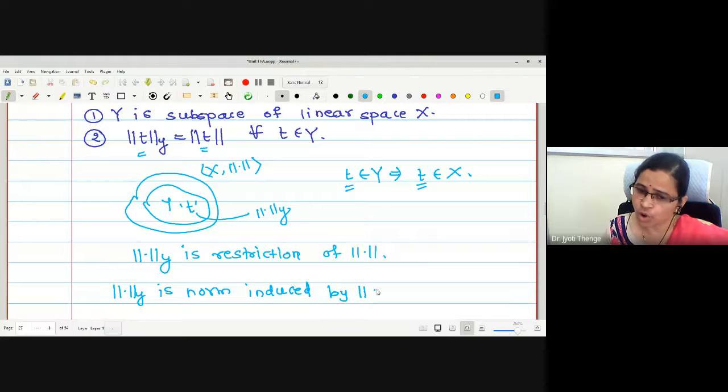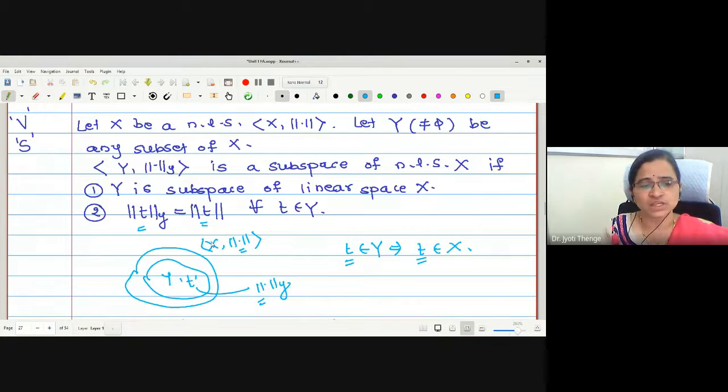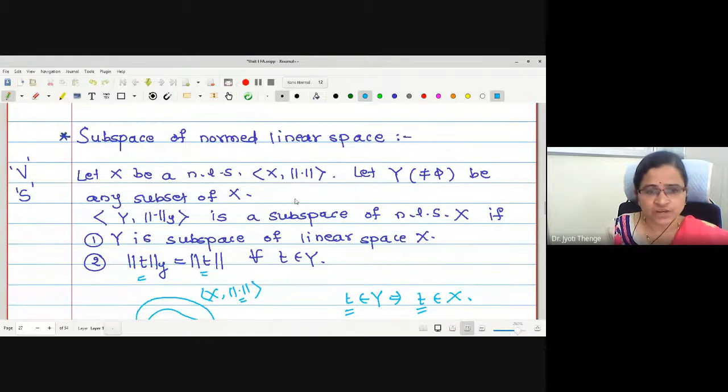Induced by this norm on X. Correct? Because this norm gives me a definition of this norm. That's why one can say that the norm on Y is a norm induced by the norm on the space X. Is the definition clear to everyone?